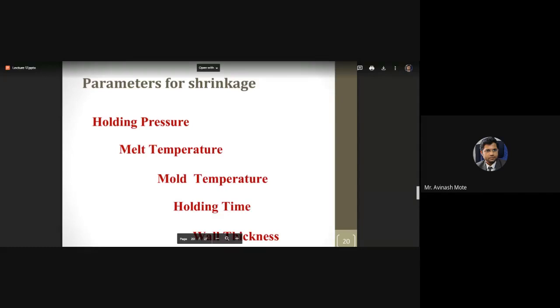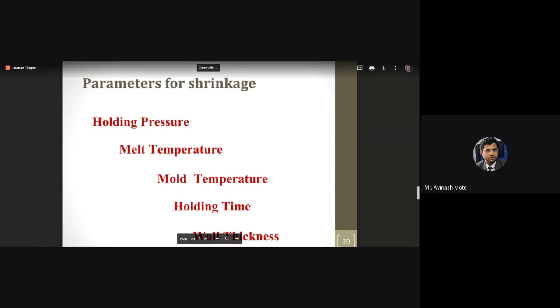Suppose you calculate the volume of the mold and accordingly pour the molten metal inside the mold. What is going to happen? Ultimately it is going to shrink down, compress down, and you will find some empty space. To overcome that empty space caused by the shrinkage, holding pressure is applied, and through it extra molten material is poured inside the mold.